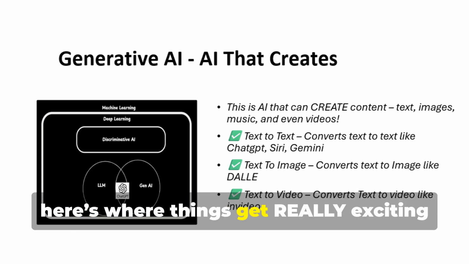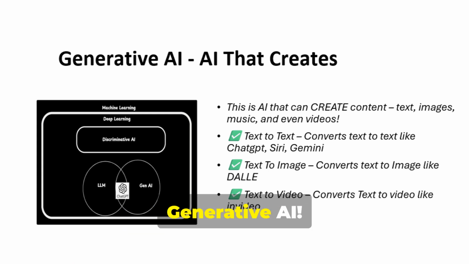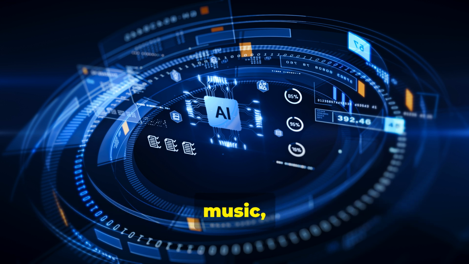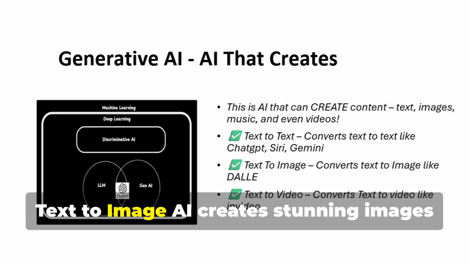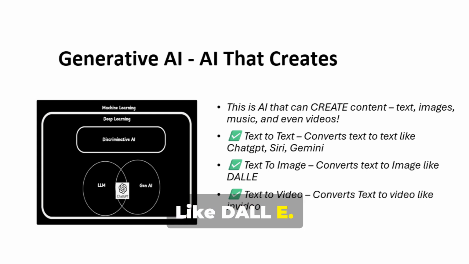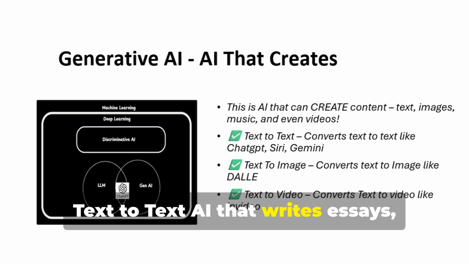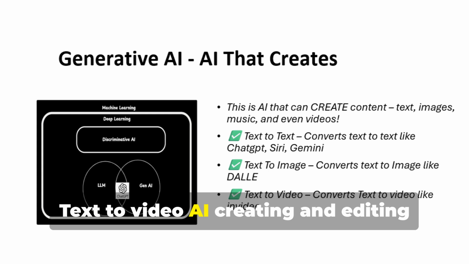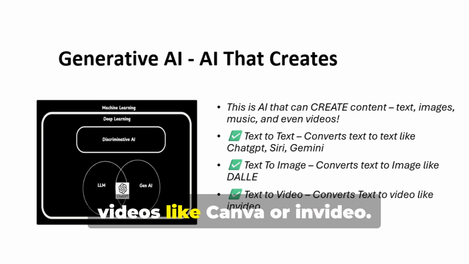Now, here's where things get really exciting. Generative AI. This is AI that can create content: text, images, music, and even videos. Text-to-image AI creates stunning images from text prompts, like DALL-E. Text-to-text AI writes essays, stories, and even jokes, like ChatGPT. Text-to-video AI creates and edits videos, like Canva or InVideo.